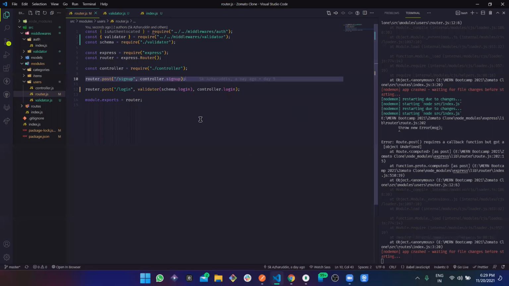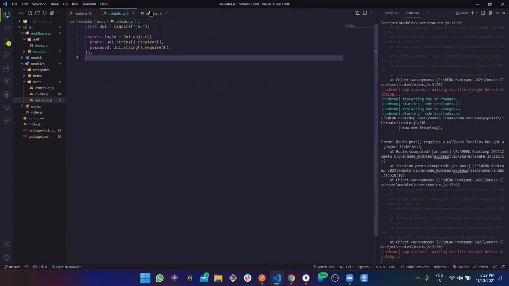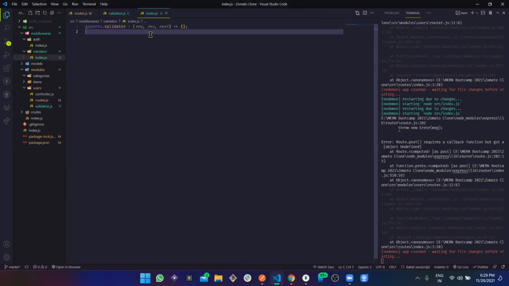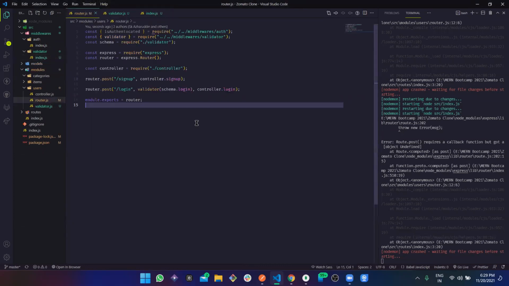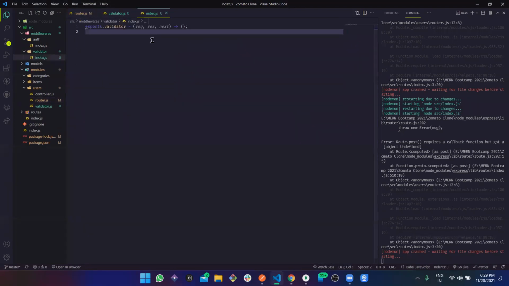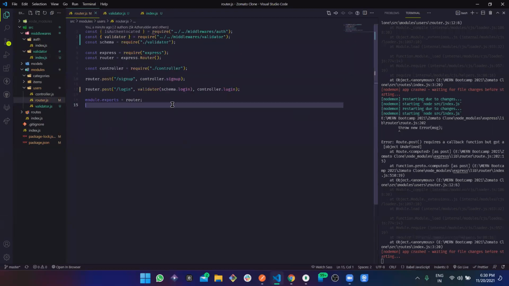We were getting an error, by the way. I just needed a refresh. Now we are getting this error because we are calling this validator here, and in the validator we are not doing anything. So here is the thing. In the middleware, we are already getting the request, response, and next. But here the scenario is something different.